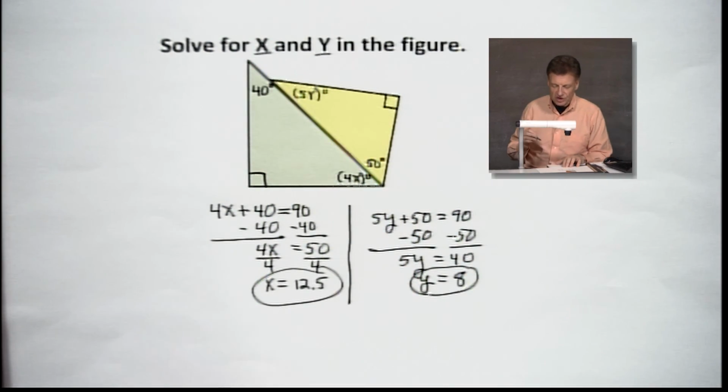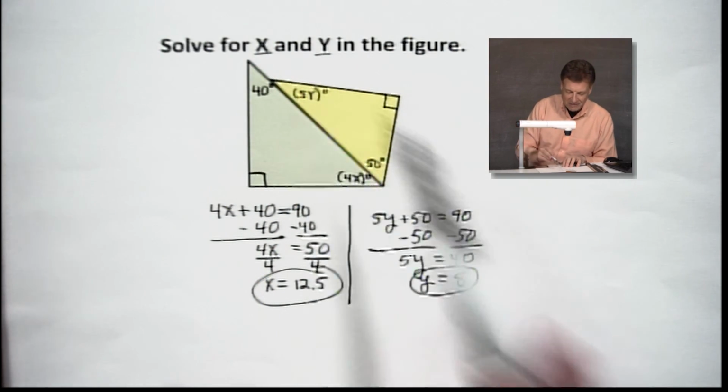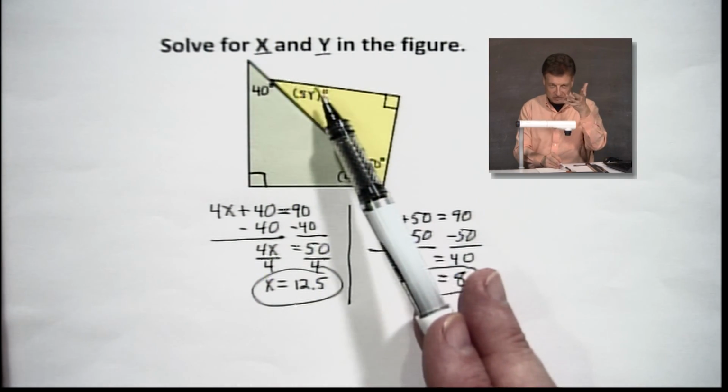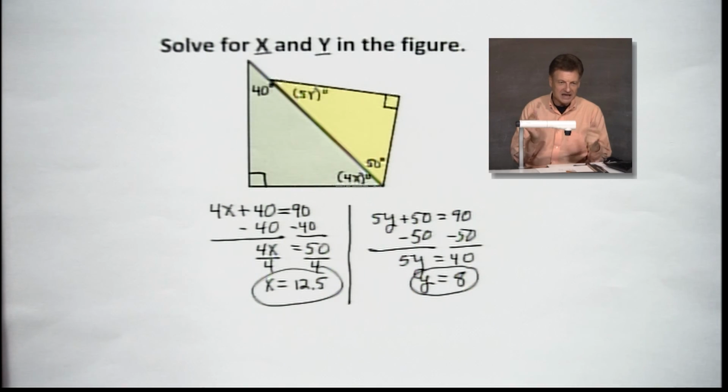Now you say, Ernie, are you sure? Well, I hope I am. How about it? 5 times 8 is going to be 40. 40 and 50 does add up to 90. Over here, a quick check: 4 times 12 and a half gives us 50. 50 plus 40 gives us 90.